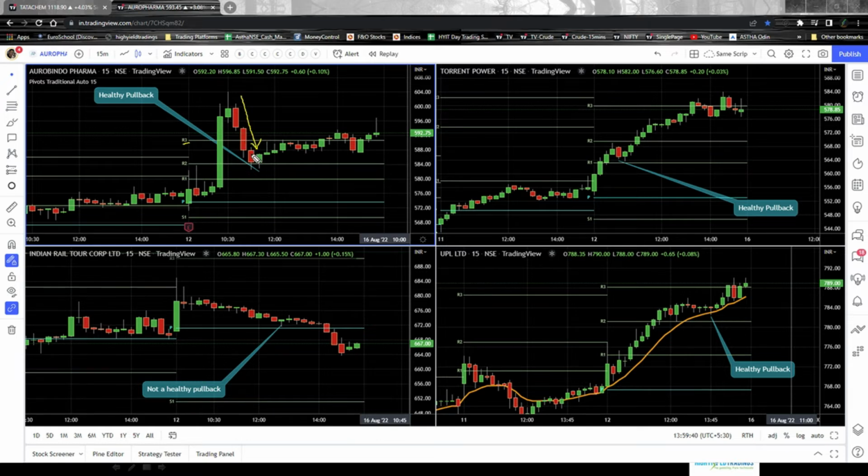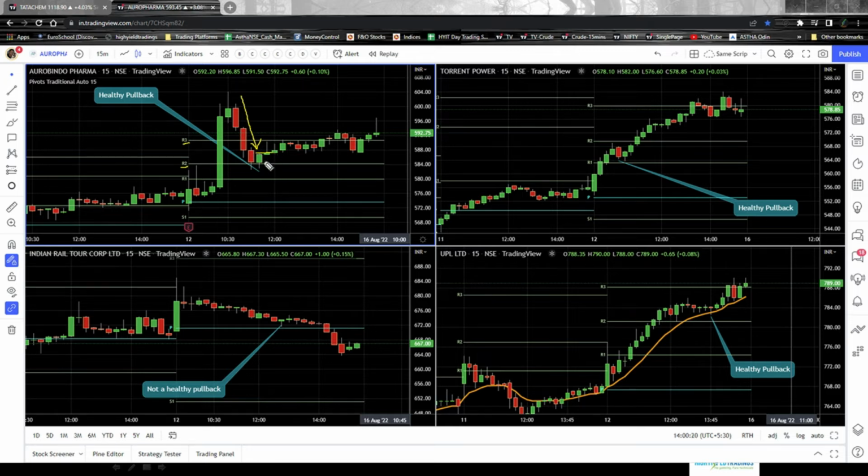So what is the next support level? The next support level is R2. And what happened there? It took a support there. This red candle that you see here closed above R2, which tells you that it is a support level. But will you initiate a trade at this red candle? No. You will wait for the next candle. The next candle also was clearly taking support at R2, and this also closed above R2. So your entry will be after the closure of this green candle, anywhere at this price. This will be your entry.